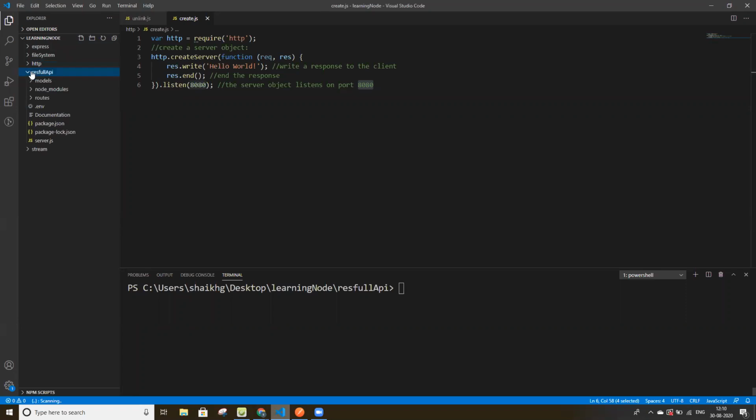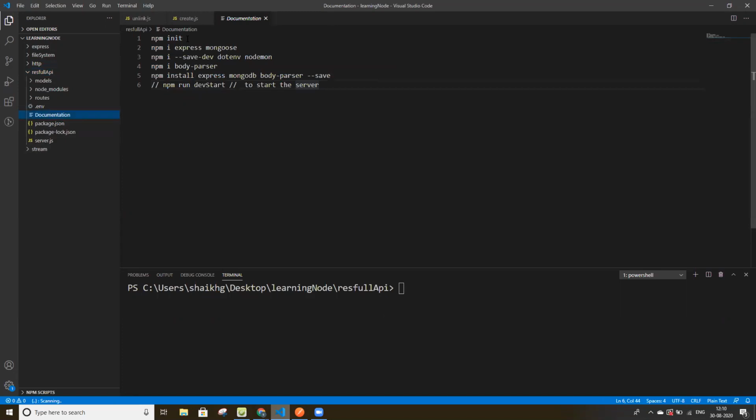Right now I'm in the RESTful API folder. Here, first, we have to create a project with the help of the command npm init, and here we'll install Express with Mongoose. Mongoose is for MongoDB.